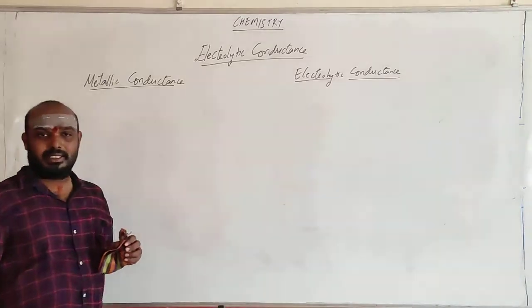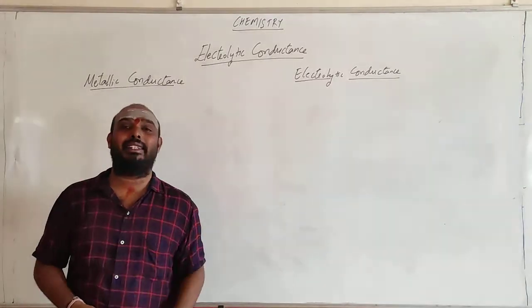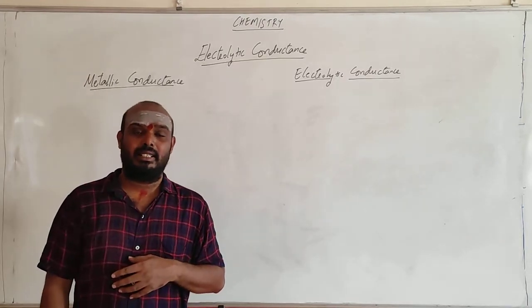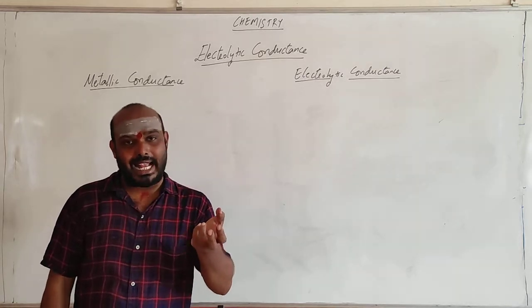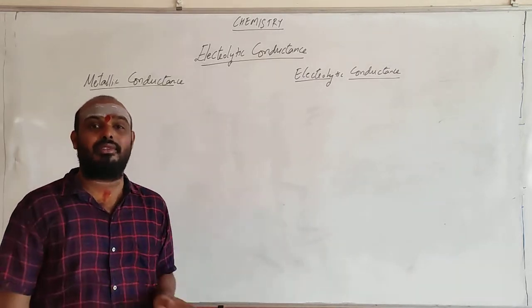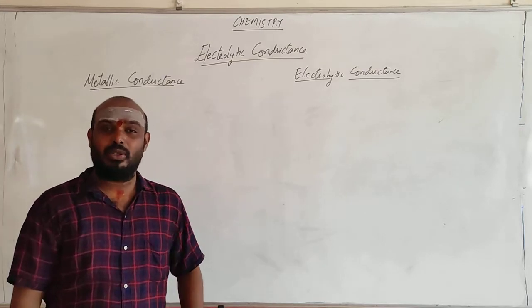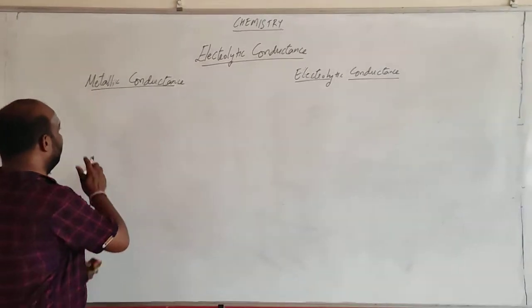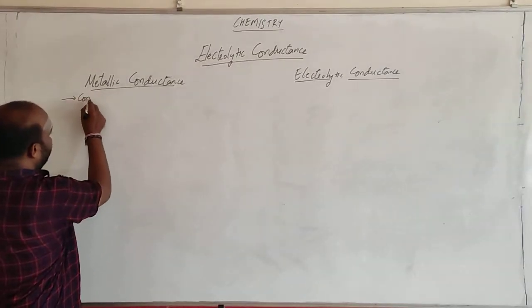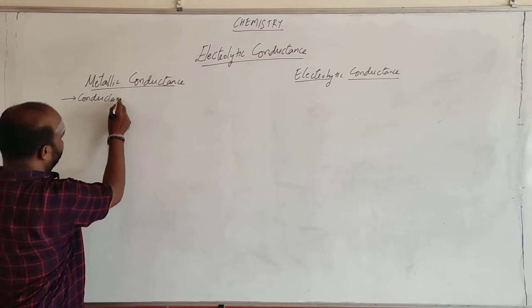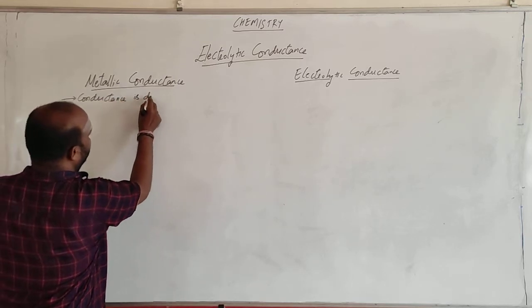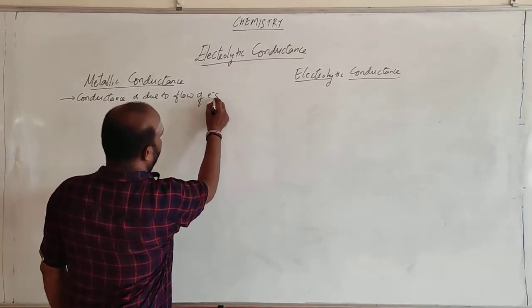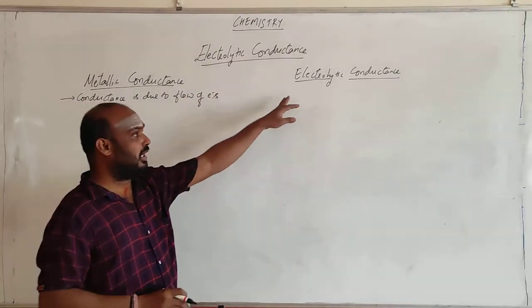Metallic conductance generally means our copper wires. By using copper wires, we get electricity, right? It means the copper wire is accepting the movement of the electrons. The flow of the electrons is accepted by the copper wire. So current is conducted, or conductance we are getting, by flow of electrons. So in metallic conductance, we can say conductance is due to flow of electrons.